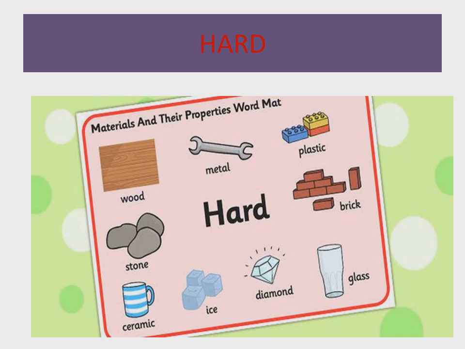You can see on your screen there are different examples of hard materials. There is a wood piece, stone, ceramic mug, ice, diamond, glass, bricks, plastic and metal. Screw pana is there. So we cannot cut them easily, we cannot break them easily, we cannot change the shape of all these materials. So these are the examples of hard material.